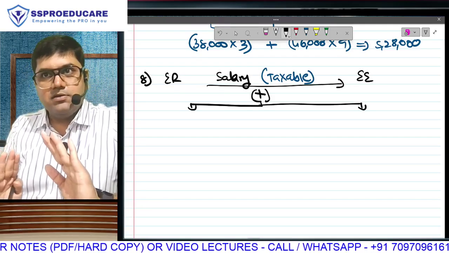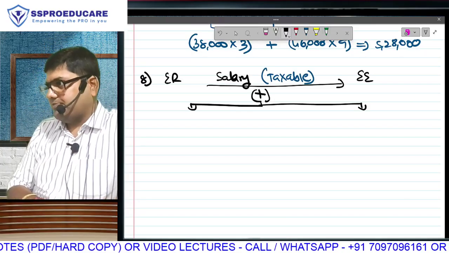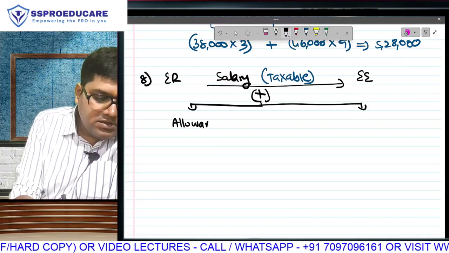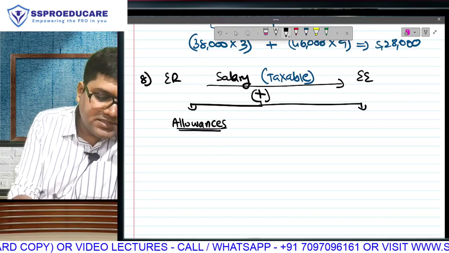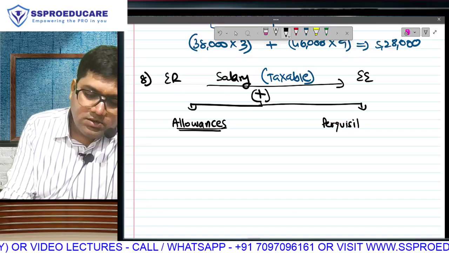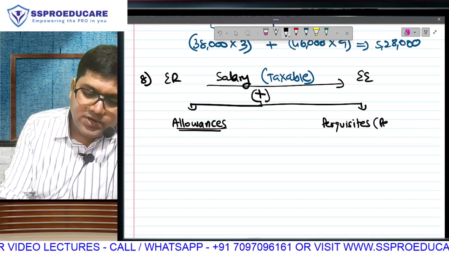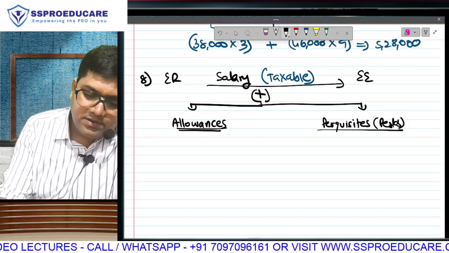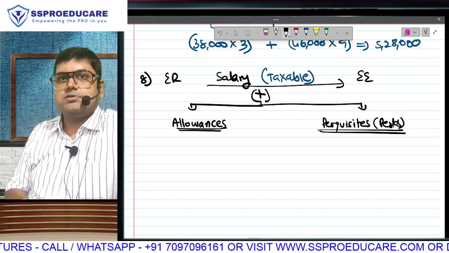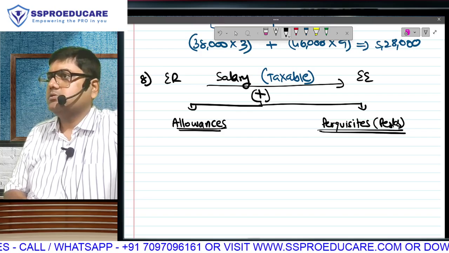Fixed monthly amount will be given, extra benefits will be given, which will be classified into 2 categories: allowances and perquisites. In the corporate world they also call them perks. Allowances or perquisites. Allowances and perks.